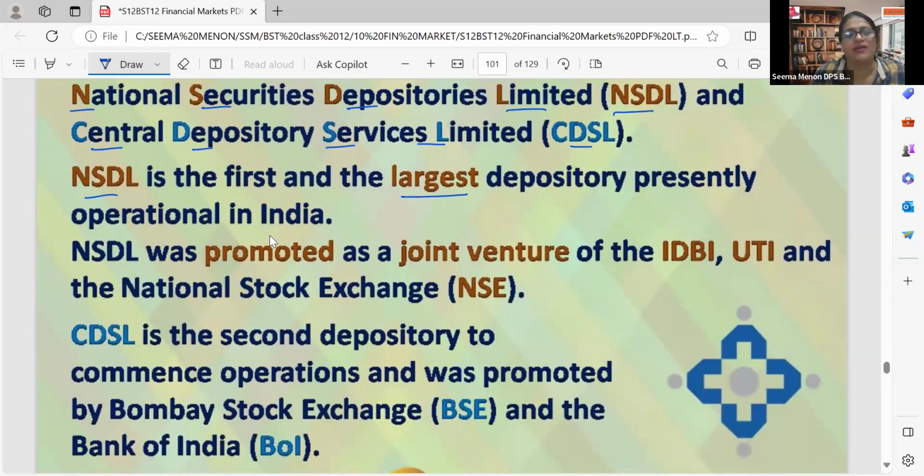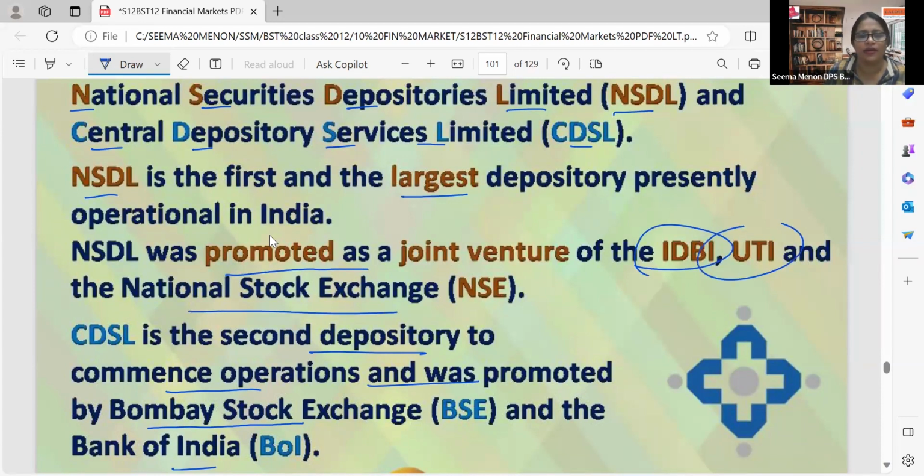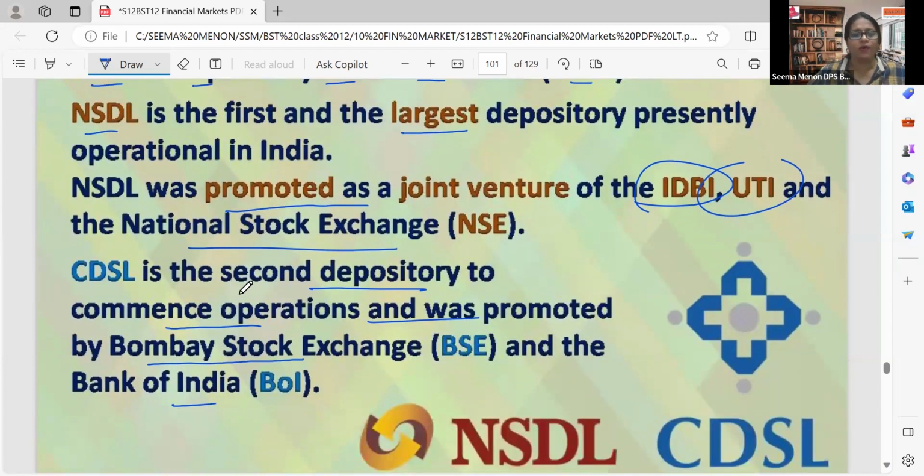Now, what is CDSL? Central Depository Services Limited is the second depository to commence operations and was promoted by the Bombay Stock Exchange and the Bank of India. At the same time, NSDL was promoted as a joint venture of IDBI, UTI, and NSE. From the name itself, we can remember NSDL: National Securities, so National Stock Exchange. It is a joint venture of National Stock Exchange, IDBI Bank, and UTI. But CDSL is promoted by Bombay Stock Exchange, that is BSE, and Bank of India.